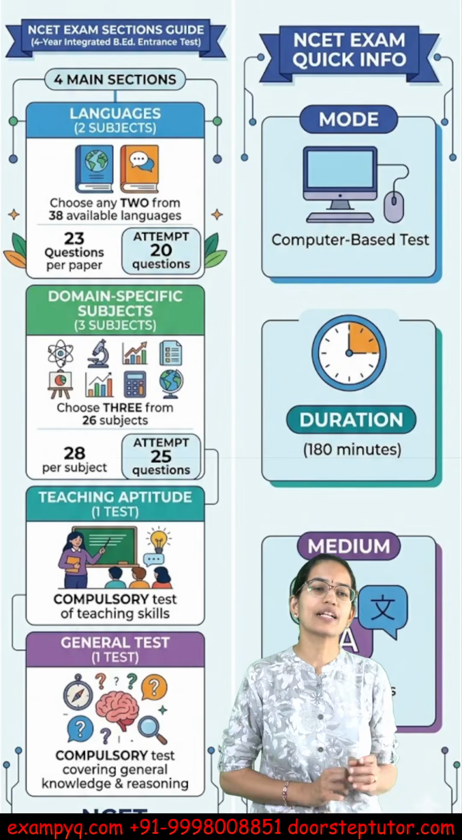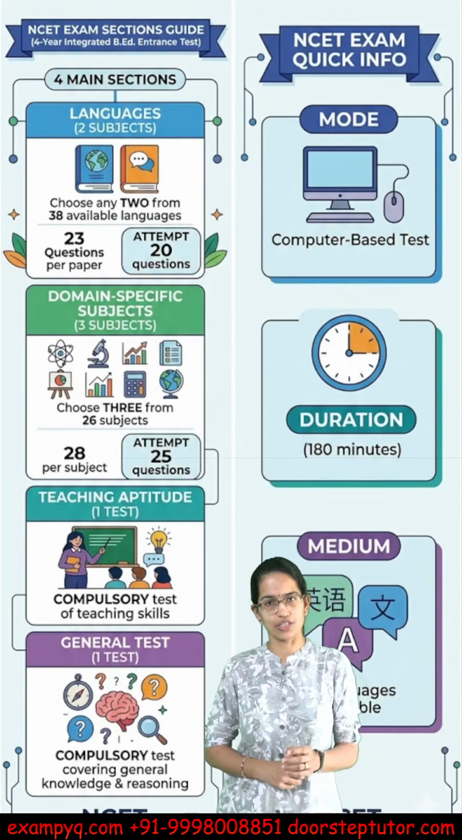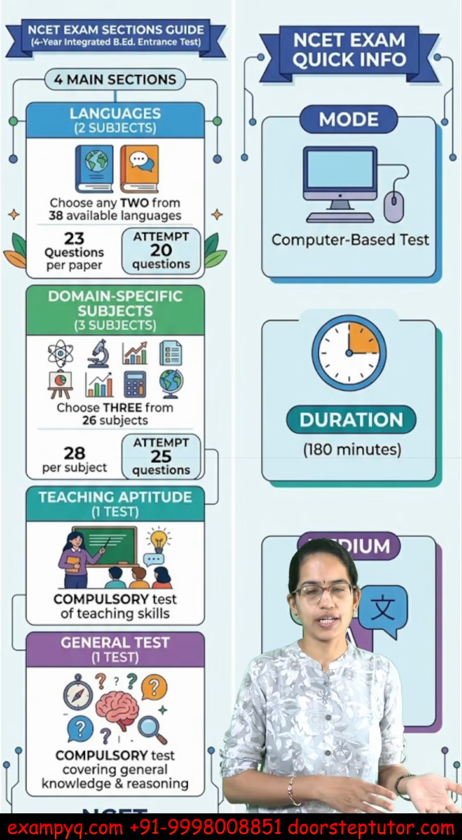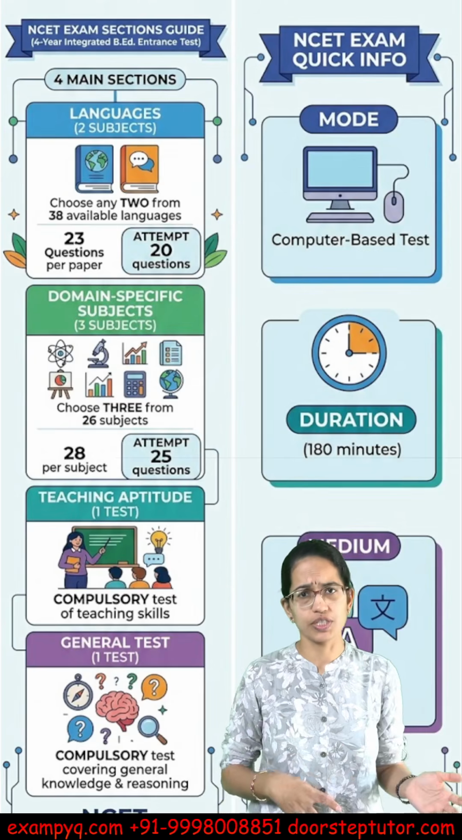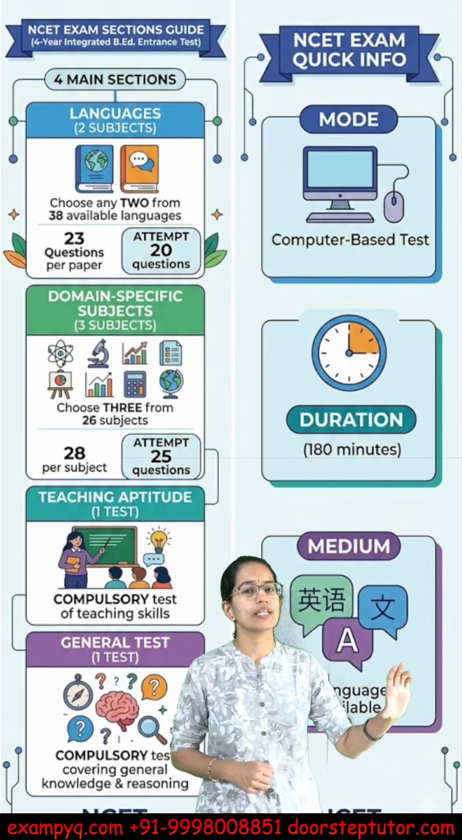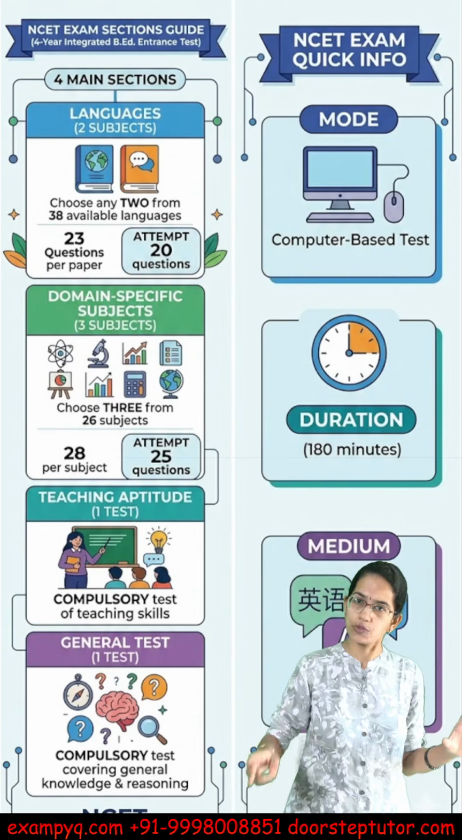Now here is a quick classification for NCET examination. Now as we said, there are two language papers. One is your English and another available language, regional language or Hindi, whatever you are opting for. In each of these languages there would be 23 questions, of which you have to attempt 20 questions.